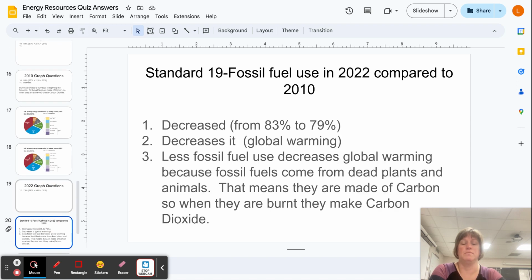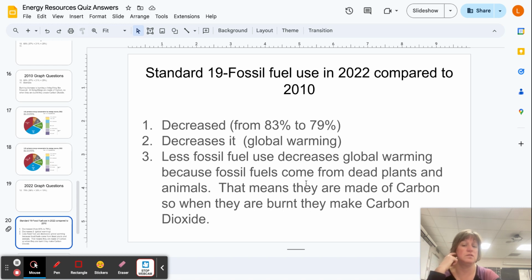Now, here comes standard 19, and this is about your ability to understand how energy resource choices impact global warming. Okay, so I know this is a little tricky wording, but in 2022 compared to 2010, fossil fuels went down. Okay, now is that good or bad for limiting global warming? Well, less fossil fuels, less carbon dioxide, so it would decrease global warming.